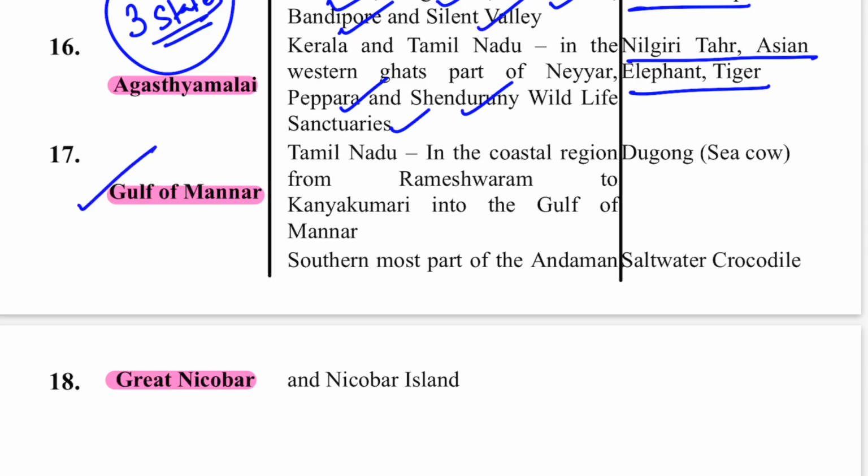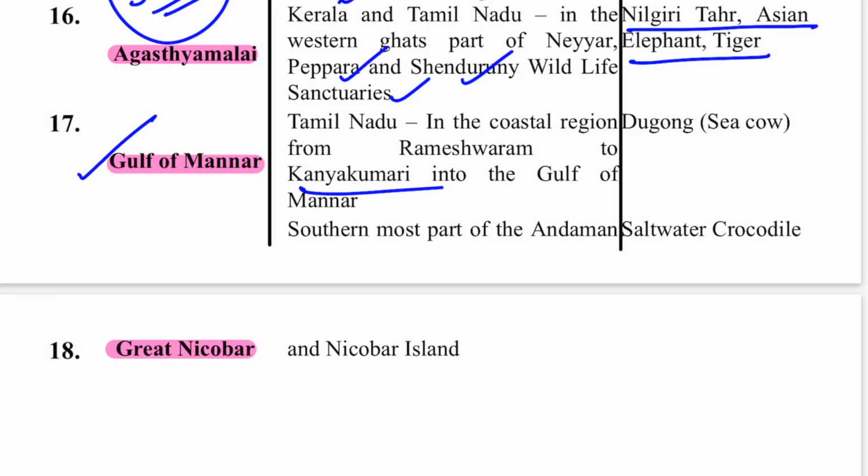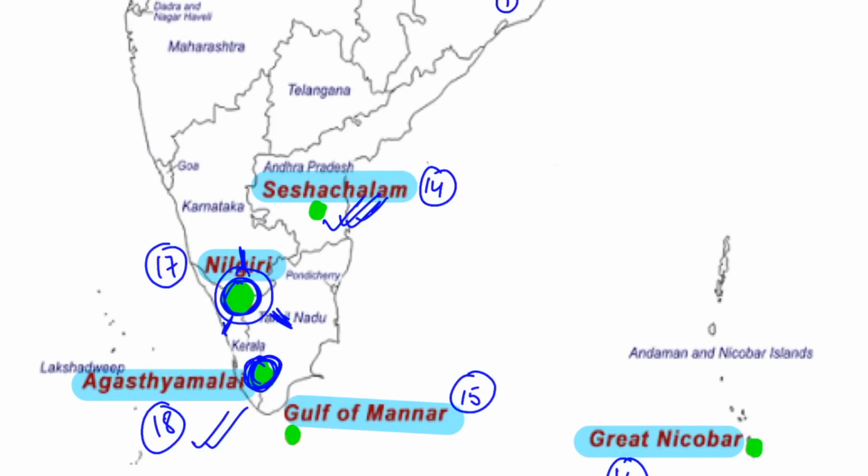And next is your Gulf of Mannar. It is actually present in the coastal areas in the Gulf of Mannar between Sri Lanka and India in the Rameshwaram coast. So from Rameshwaram to the Kanyakumari coast, this is known as the Gulf of Mannar Biosphere Reserve. Southernmost, the important animal is dugong, the sea cow. It has also been asked in the CDS paper and in the UPSC prelims about the dugong sea cow animal. I will show you the location. This is Gulf of Mannar from your Rameshwaram to your Kanyakumari.